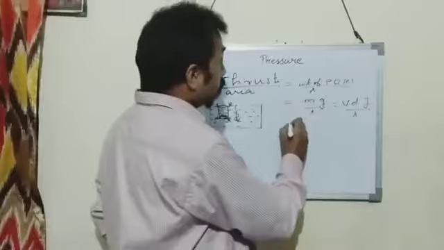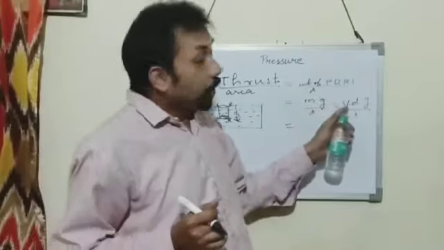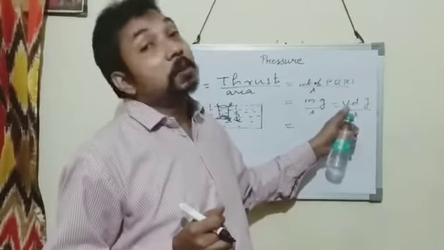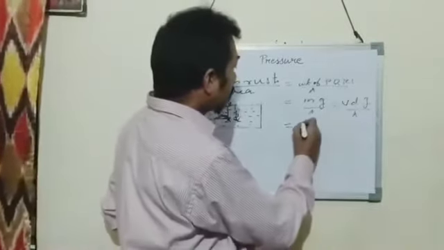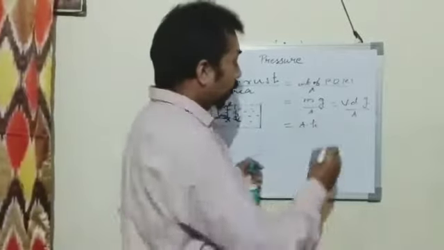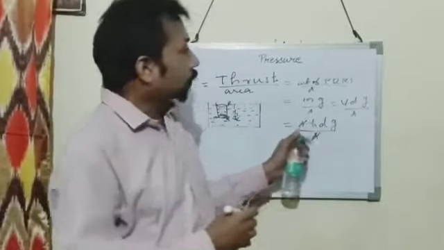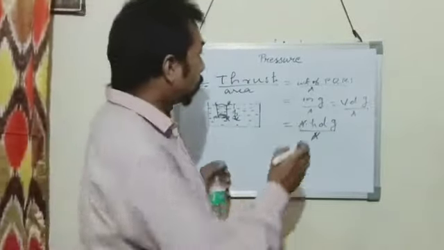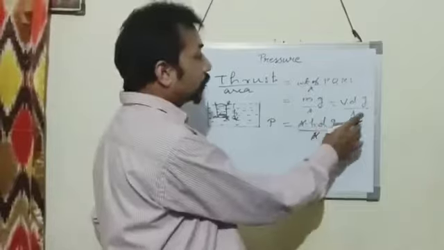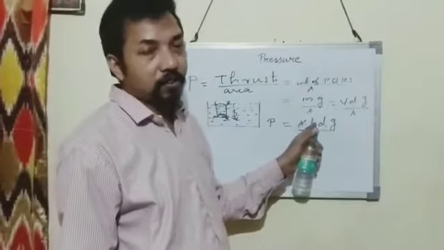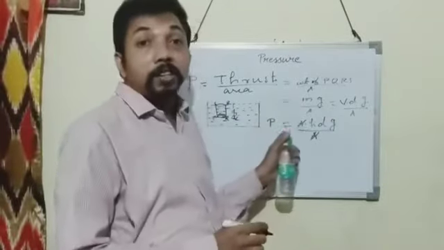So we can find the volume by the formula area of cross section into height. Volume is equal to area of cross section into height. So volume is replaced as area of cross section into height into density into gravity upon A. This A is cancelled. Area of cross section is cancelled from numerator and denominator. So we get this formula: pressure is equal to h d g, h for height, d for density, and g for acceleration due to gravity. This is the pressure due to liquid column.